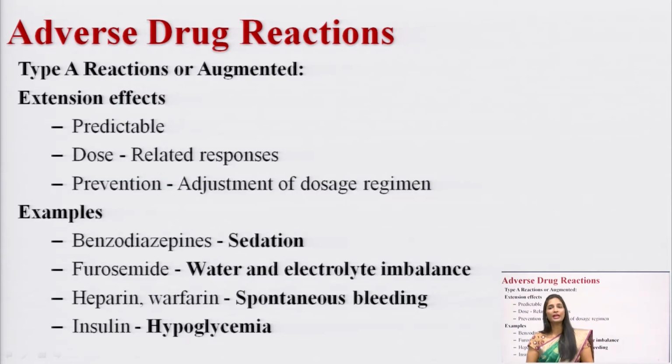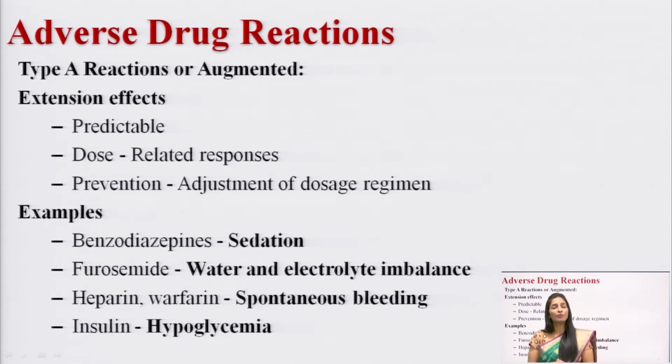So, what is the first one? Type A adverse drug reaction, depending upon the reactions. Type A, which you can call augmented, is predictable, with low mortality, and these are the more common adverse drug reactions seen with drugs, related to the dose you are giving to the particular person. How can you prevent the type A adverse drug reaction? By adjusting the dosage regimen, you are going to prevent the type A, augmented, adverse drug reactions.